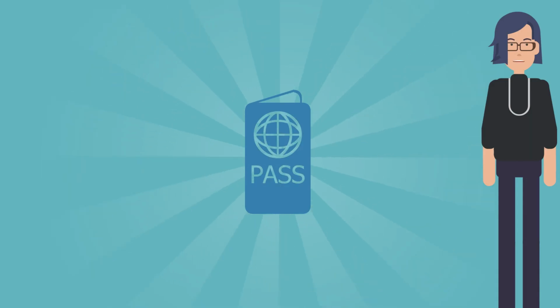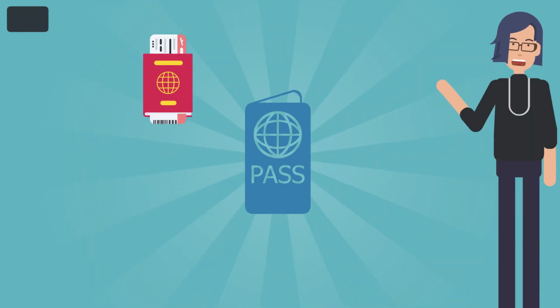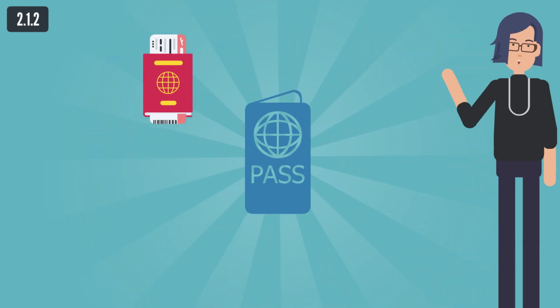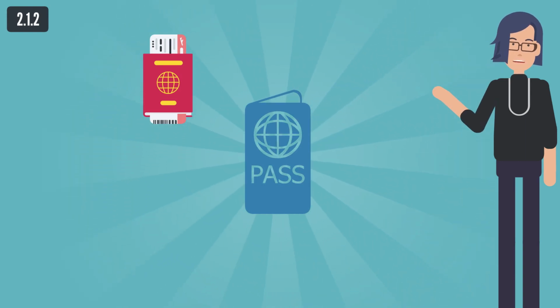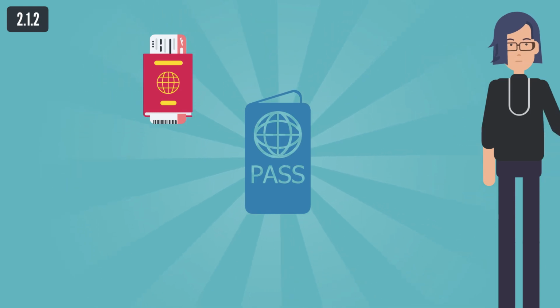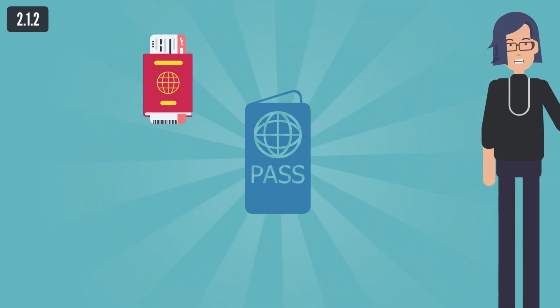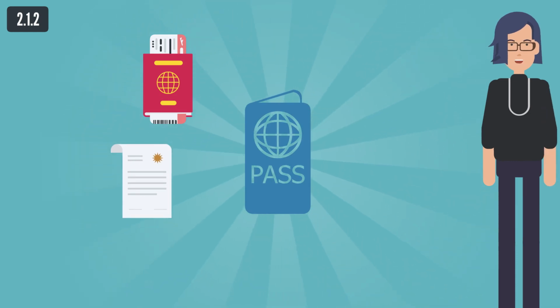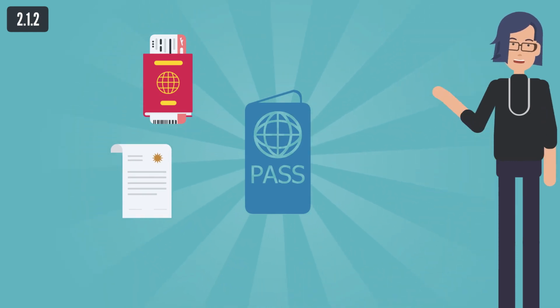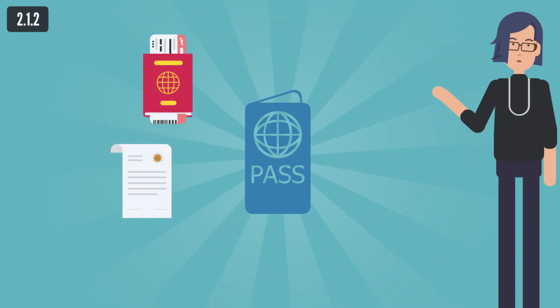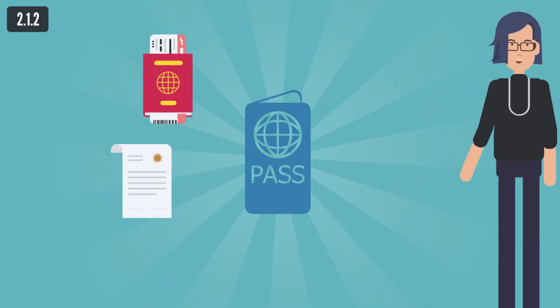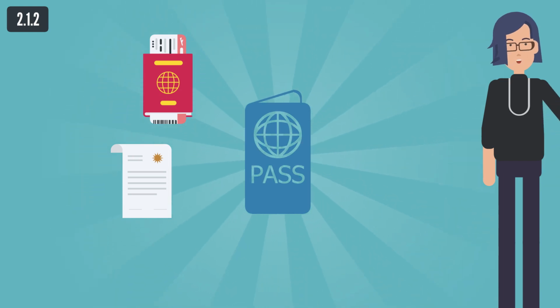C. EU Blue Card. An EU Blue Card can be obtained if the following conditions are met. The foreigner has a valid travel document. The foreigner has at least a higher education, which is verified and approved by the Ministry of Education of the Republic of Slovenia. A contract of employment has been concluded for at least 1 year which provides a foreigner with a salary of 1.5 times the average annual gross salary in Slovenia.